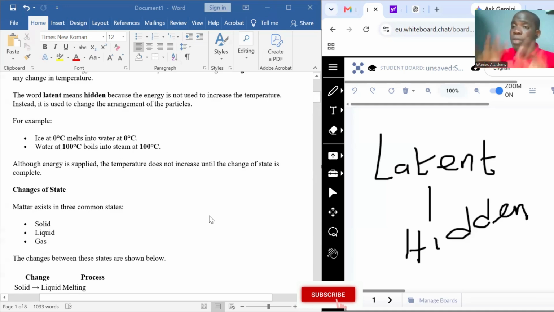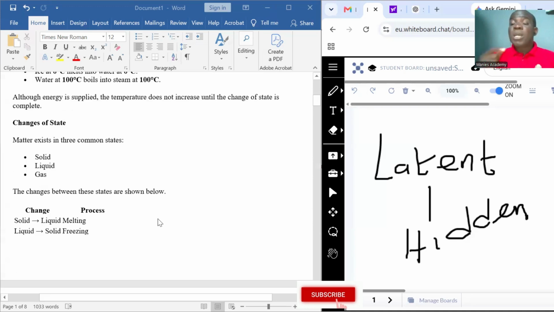Now, we have also discussed changes of state before now. We all know that we have 3 states of matter, which are solid, liquid, and gas. They experience changes when heat energy is either added or removed. For example, if you apply heat to a solid, it turns to liquid, and that is referred to as melting.